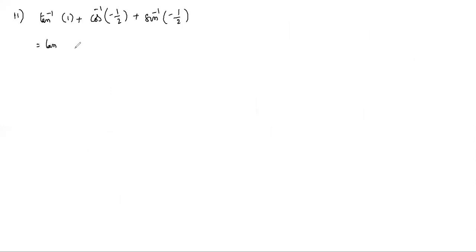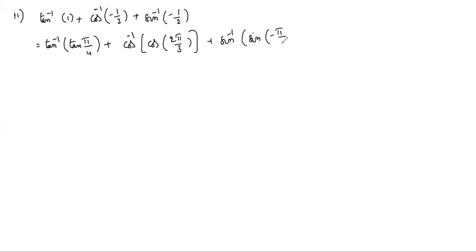Tan inverse 1 in the principal value branch minus pi by 2 to plus pi by 2 is pi by 4. Cos inverse you have to write 2 pi by 3, plus sin inverse, in the principal value branch only, you have to write minus pi by 6. Because tan inverse is the open interval minus pi by 2 to plus pi by 2, for cos the closed interval 0 to pi, sin inverse minus pi by 2 to plus pi by 2.